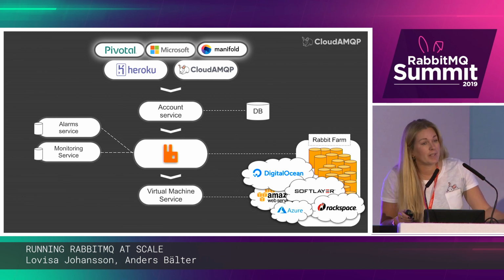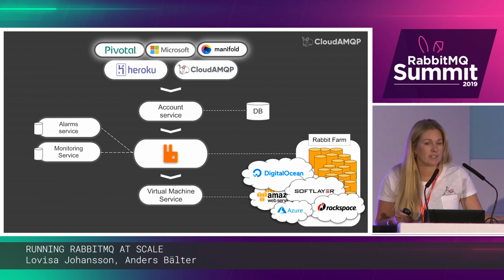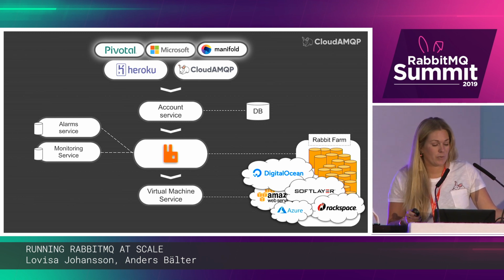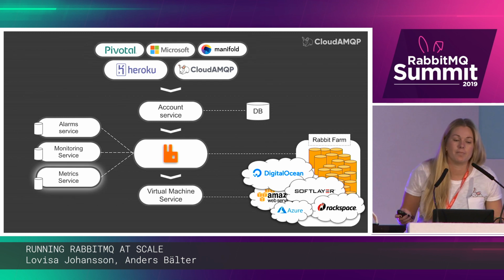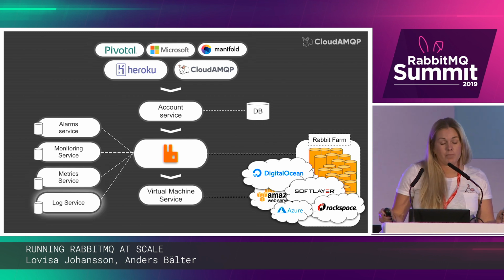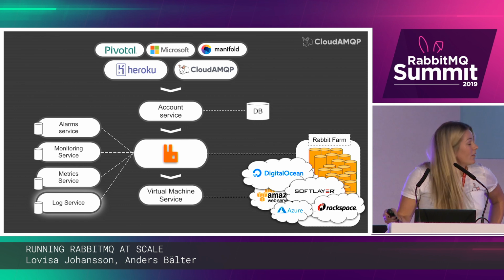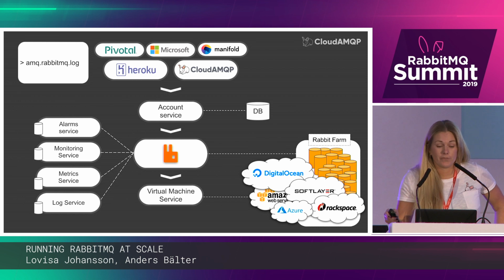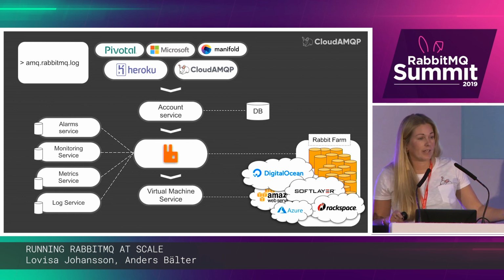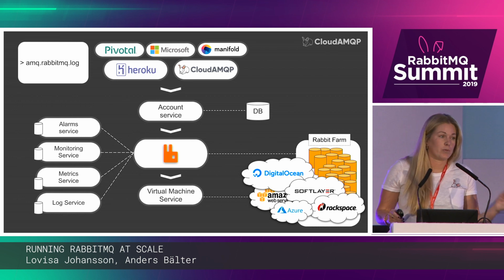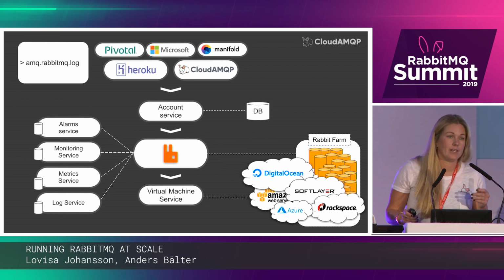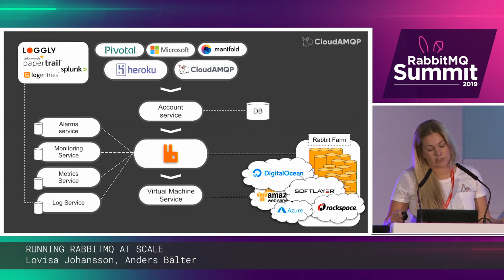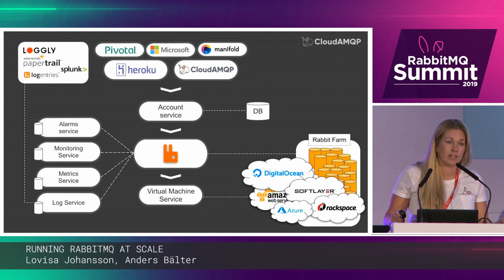And with more and more RabbitMQ servers running, both we and our customers needed to have better insight into the state of Rabbit. So we added services to ship logs and metrics. And in both those cases, RabbitMQ was our very good friend. To collect the logs from all the servers we had, we utilized the RabbitMQ log exchange and created shovels to our own Rabbit. And we could then add consumers that forwarded these logs to a centralization service of choice like Papertrail and Loggly.